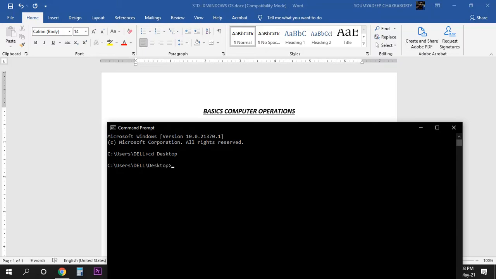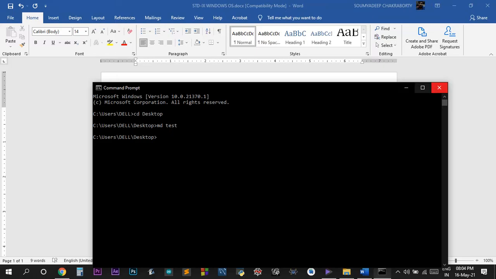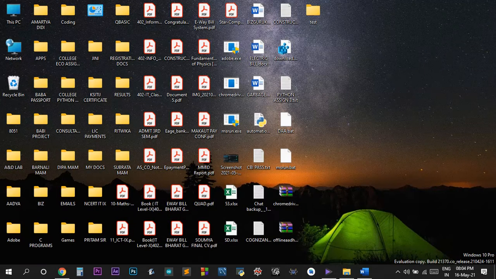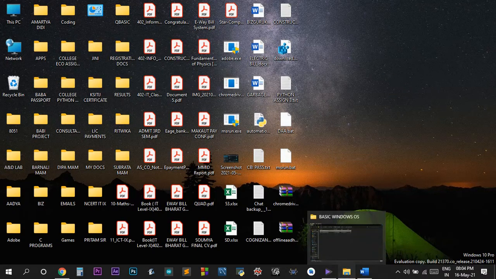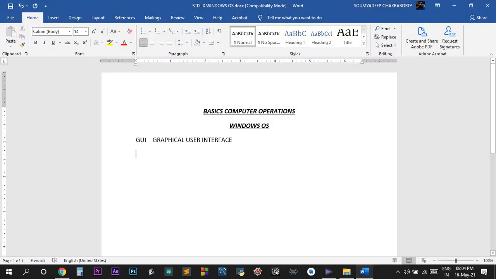Now I can write any command like md test. Now see, nothing seems to have happened. But if you go to my desktop, you can see a test folder has been created. An empty folder named test has been created. What is this test folder? The md command makes a folder.